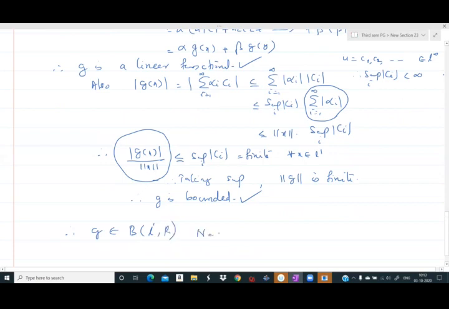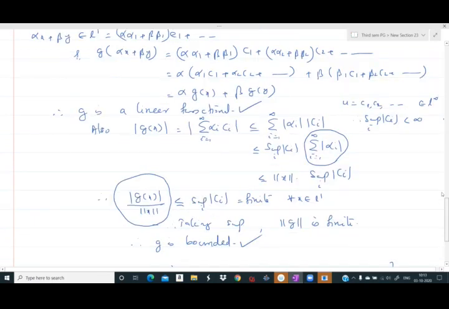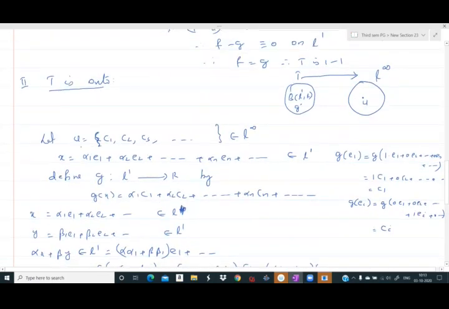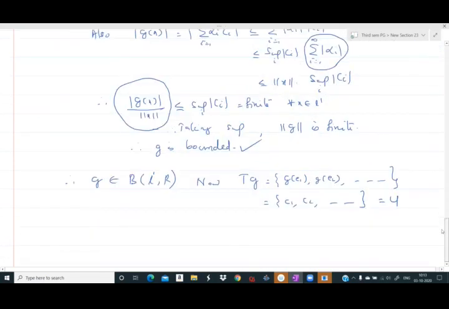Now, what is T of g? By definition, T of g is the sequence g e1, g e2, etc. That is the definition of T g, and this is equal to c1, c2, etc., and that is equal to u. So we took u equal to c1, c2, etc., belonging to L infinity, and now we showed that there is a g in BL1R such that T g is equal to u.